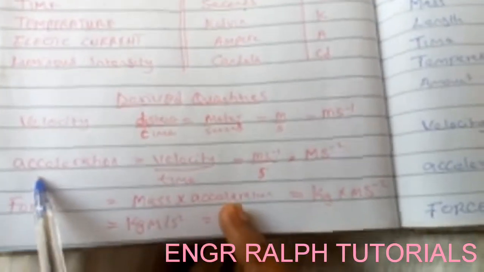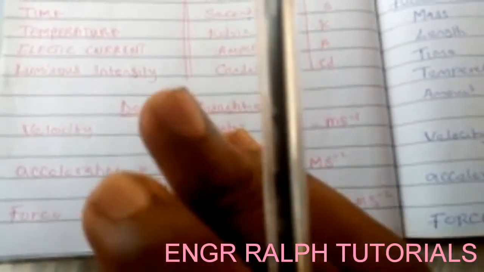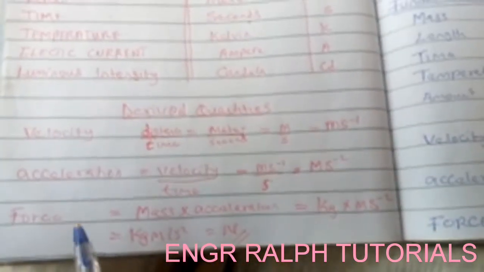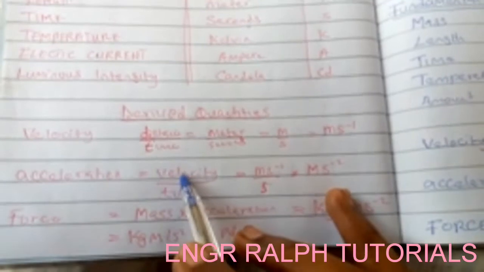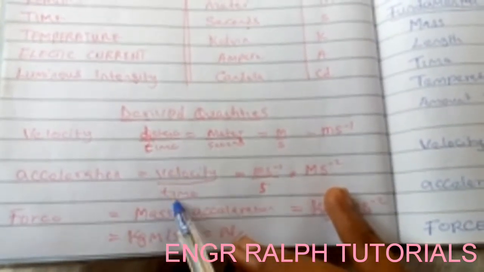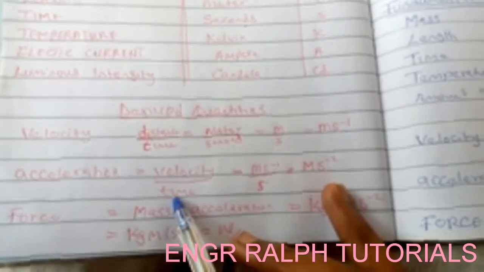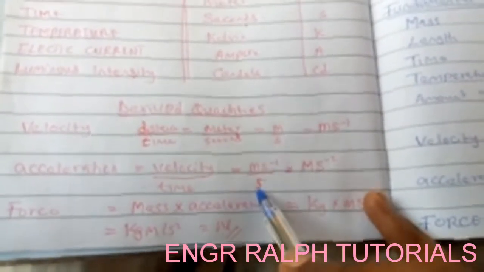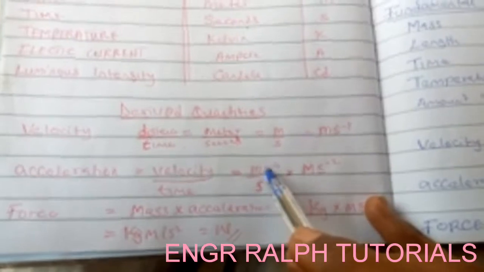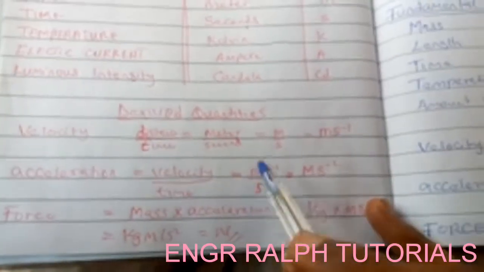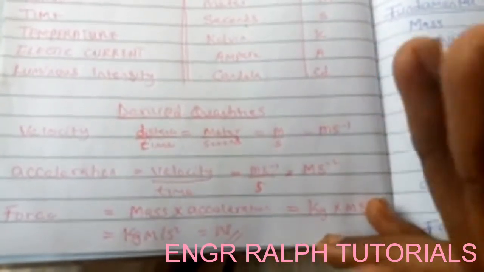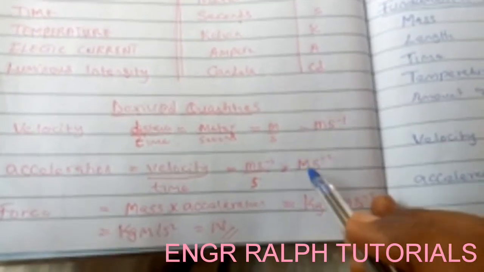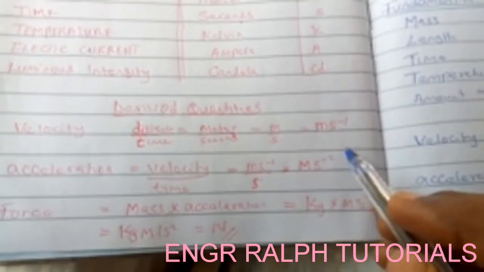Now we talk about acceleration. Acceleration depends on 2 quantities, one fundamental and one derived. It depends on a derived quantity called velocity and a fundamental quantity called time. So now velocity is meter per second, time is second. So now we are going to have meter per second per another second. So since we are having per second twice, that means it will be meter per second square.